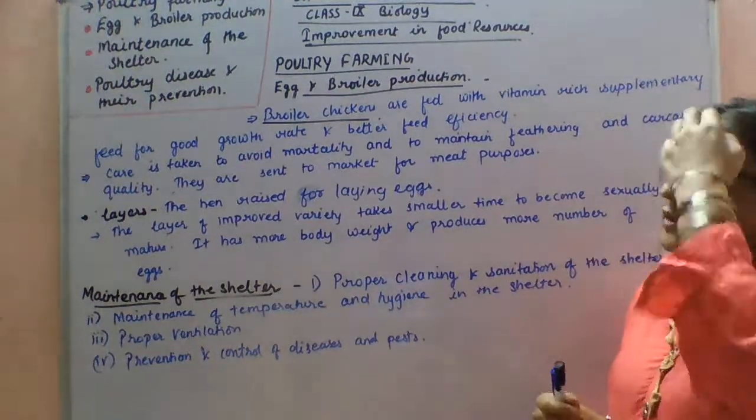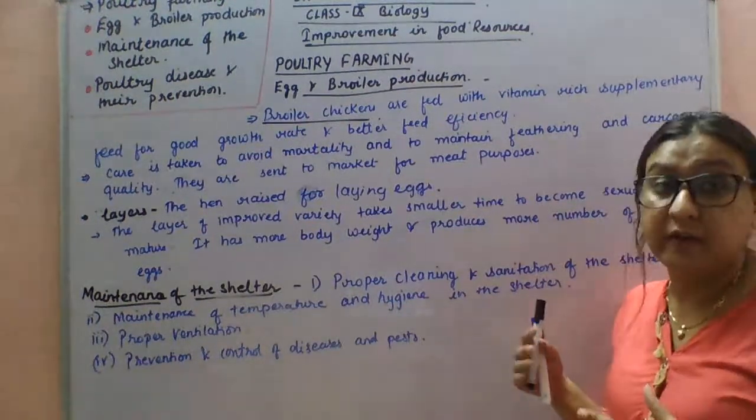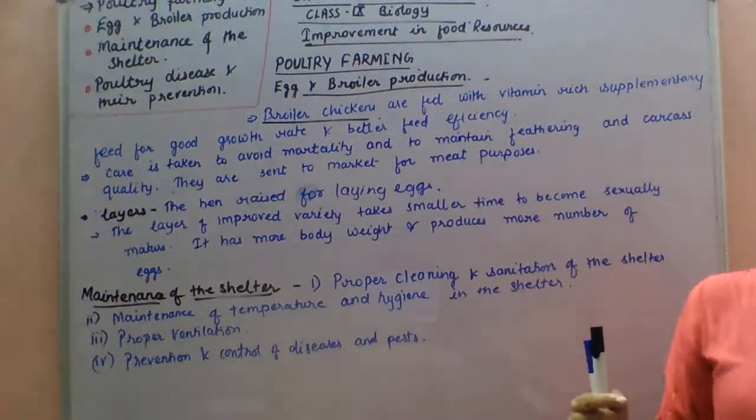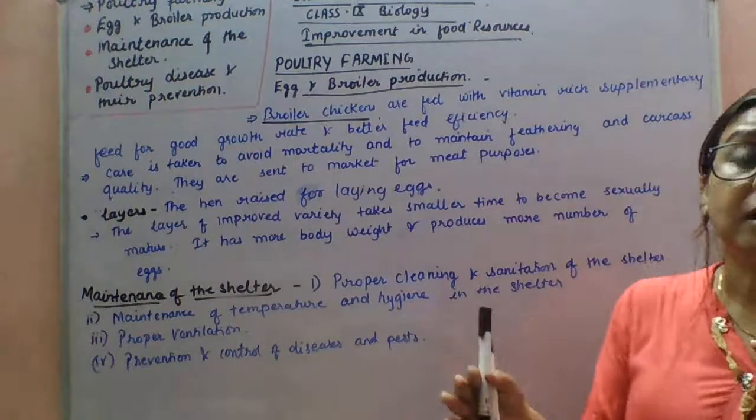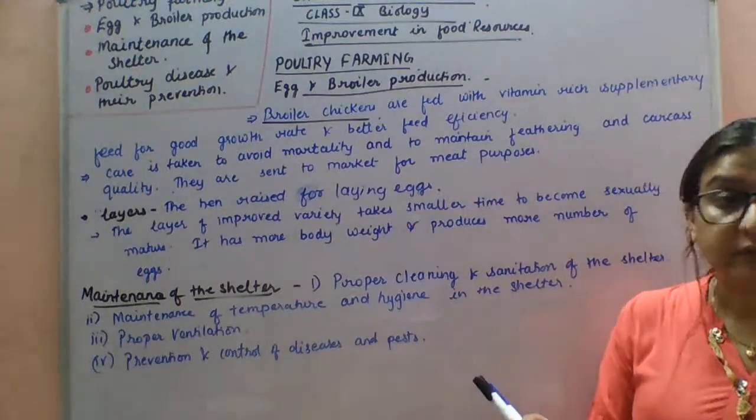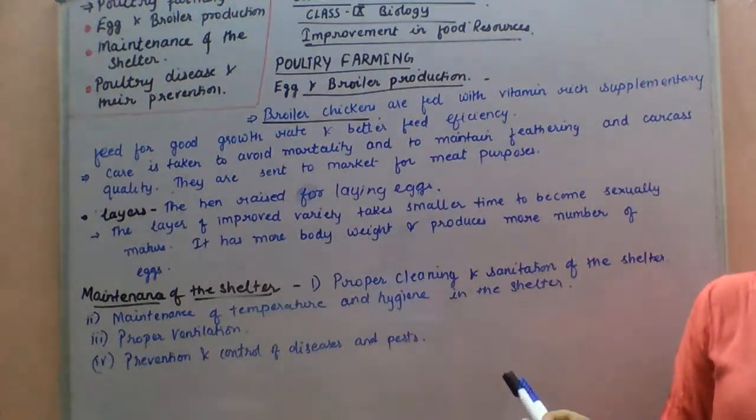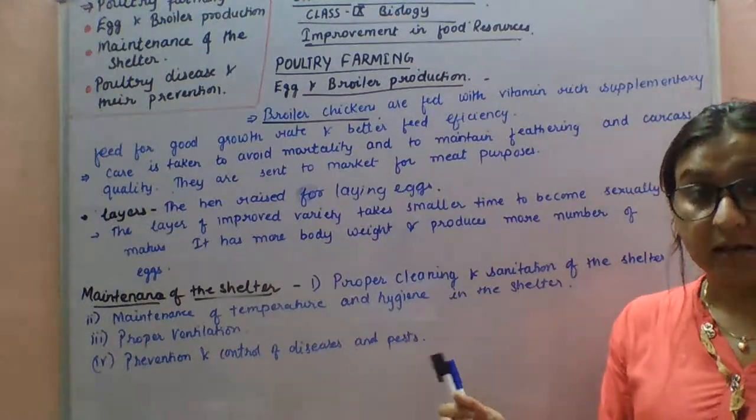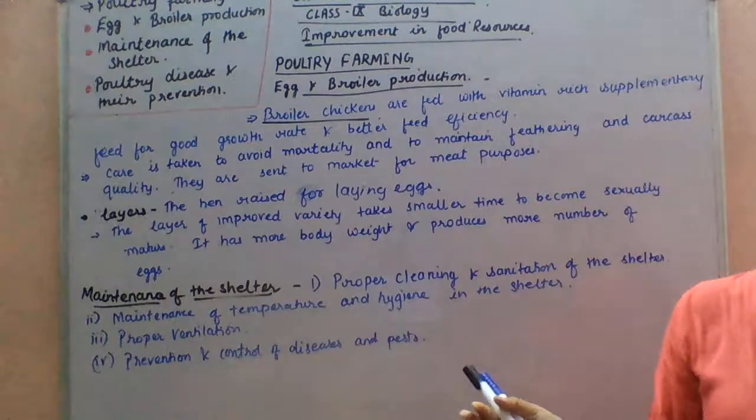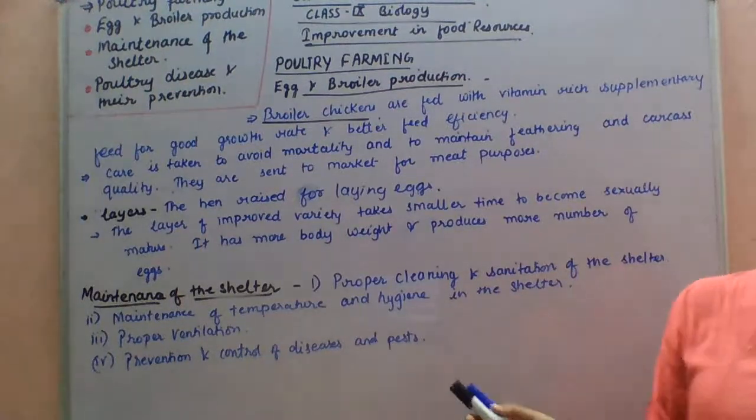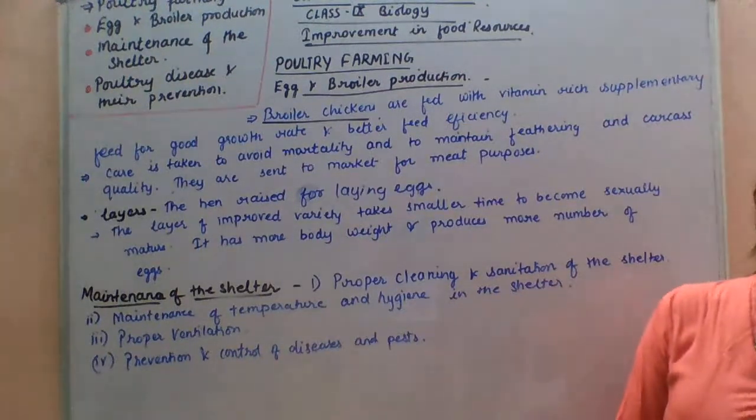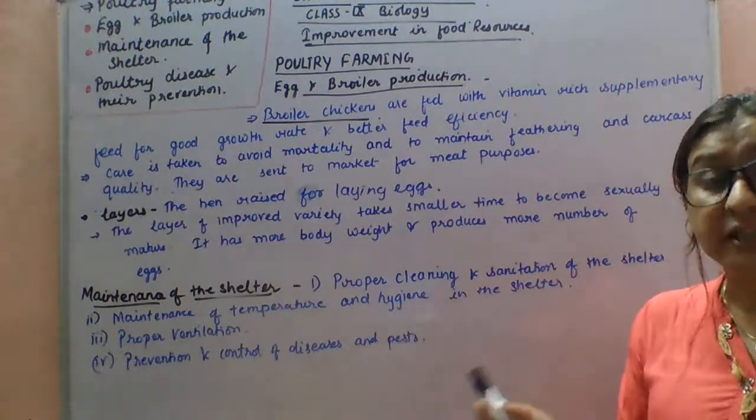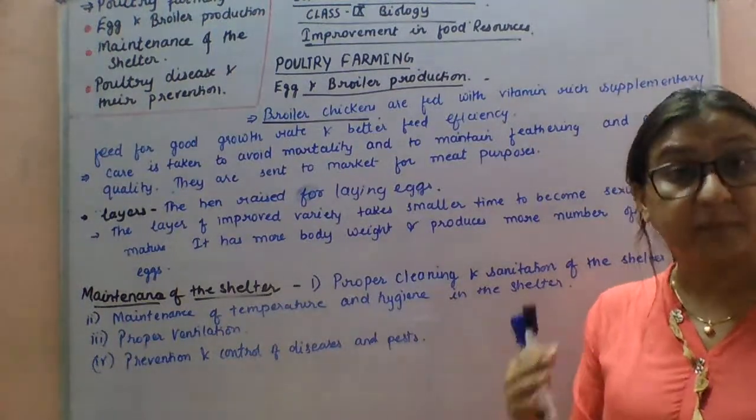So next we will study about the maintenance of the shelter, or you can say the poultry care. First, all these hens are kept in a poultry farm. The developing hens are called growers. That is the growing phase of these poultry animals, or you can say the period till they attain their sexual maturity. In this period they are called growers. For proper growth they need sufficient space, otherwise their growth will be poor.